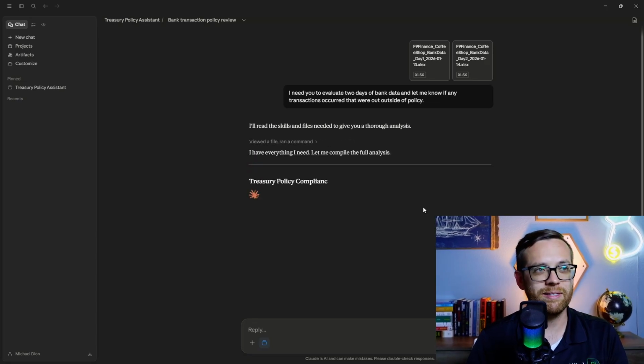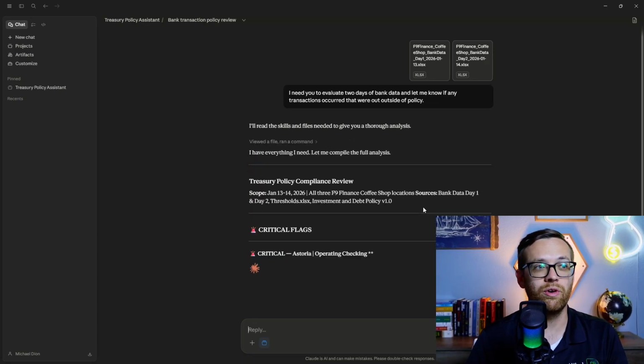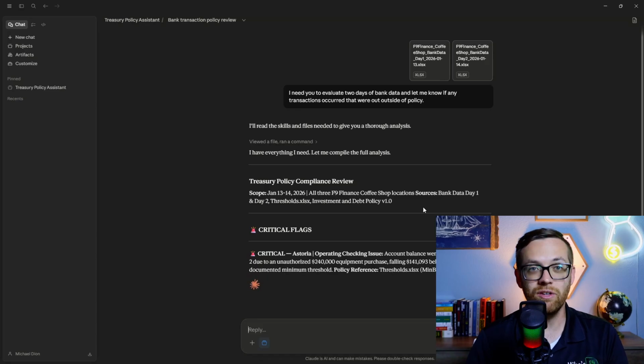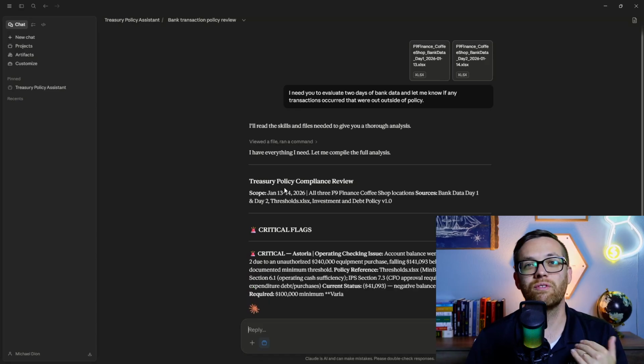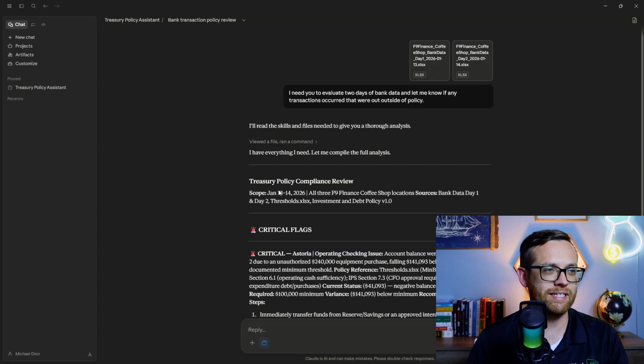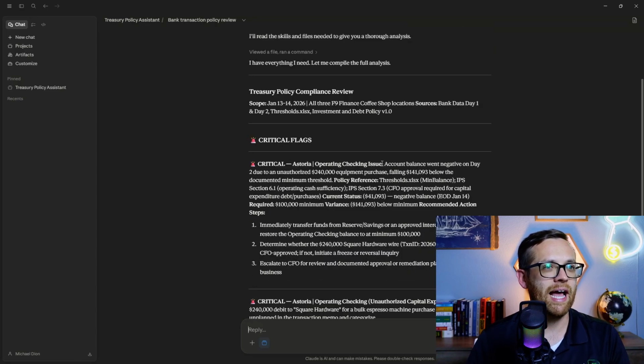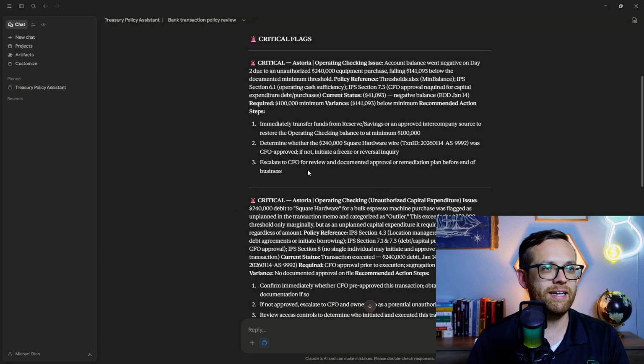So it's going to check all the documents it has, and it's already coming back and saying, were the transactions compliant? Bad news, we've got some critical flags, and the good news, they're very clearly called out right at the top. So very critical, the account balance went negative with a $240,000 equipment purchase, and we may not necessarily have had the approval for this. So we're seeing in IPS section 6.1, we didn't maintain cash sufficiency, and we may not have had CFO approval for the capital expense considering we went negative. Then it has some action items of what we need to do immediately.